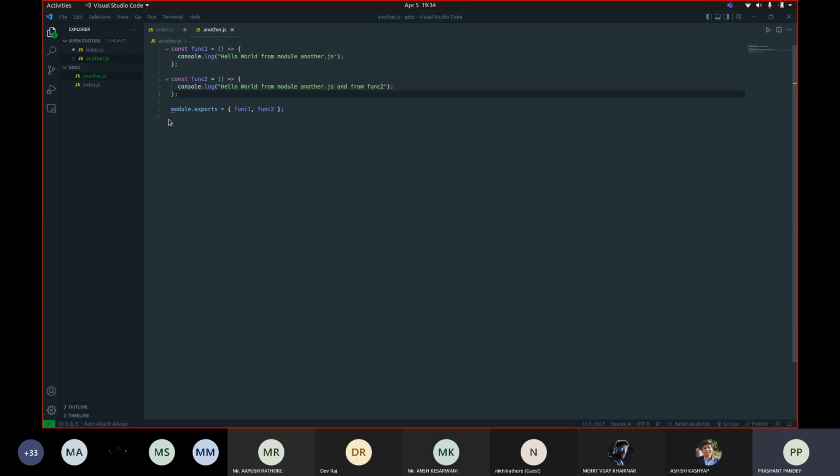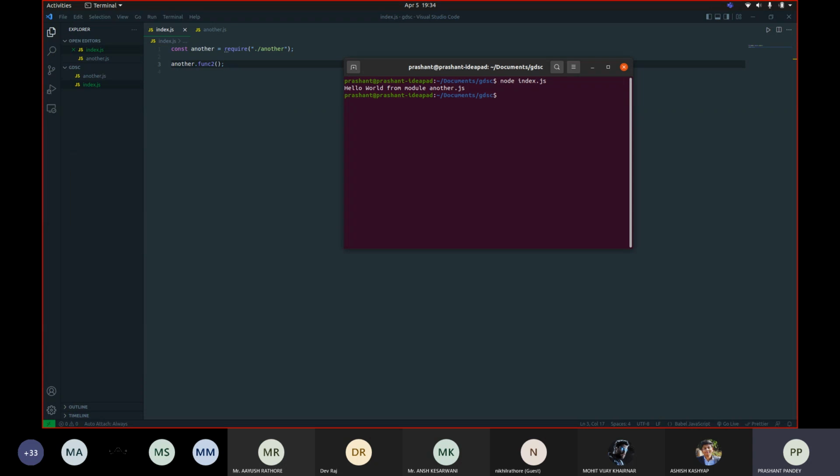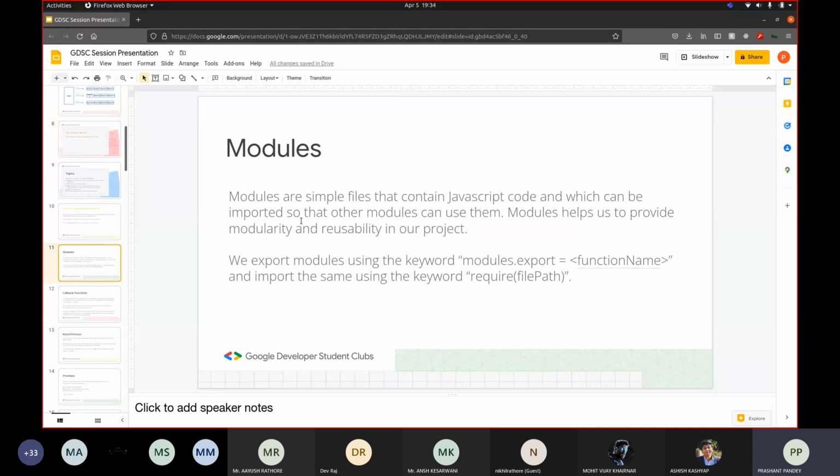So this is how we can export multiple functions or multiple variables. You can export anything ranging from functions to variables. Now if I run this code, then I should see the output from func2: Hello world from module another.js from func2. So yeah, this is what modules were, and this was just a short introduction to modules and how you can import and export functions.